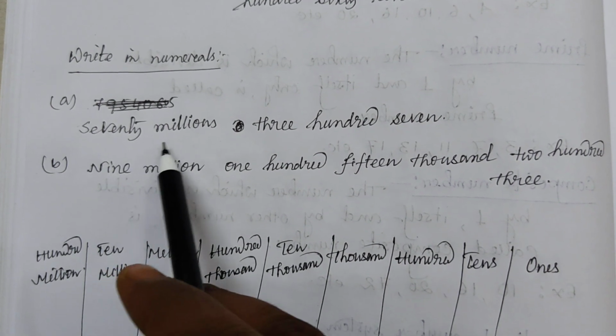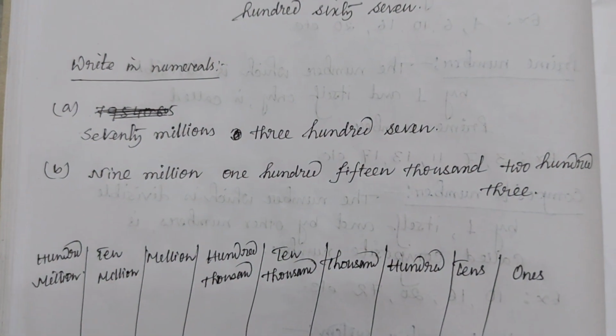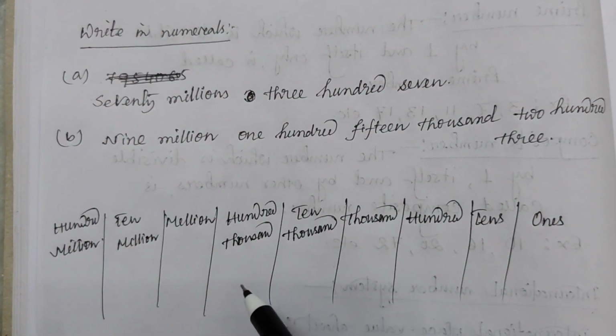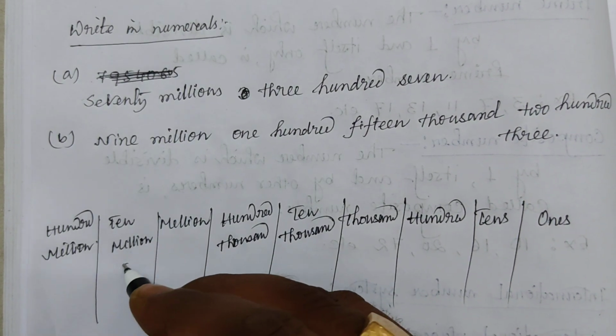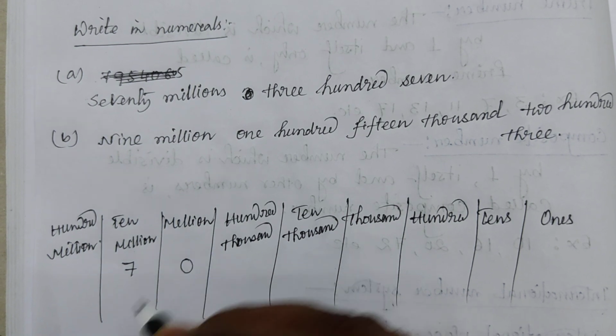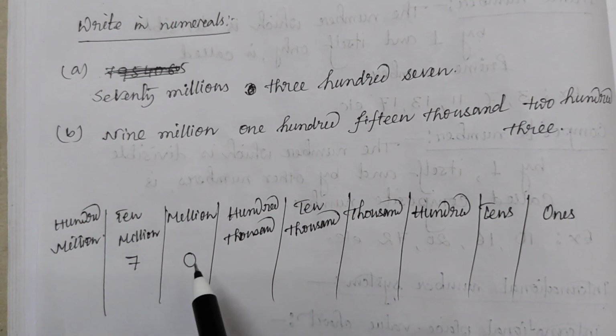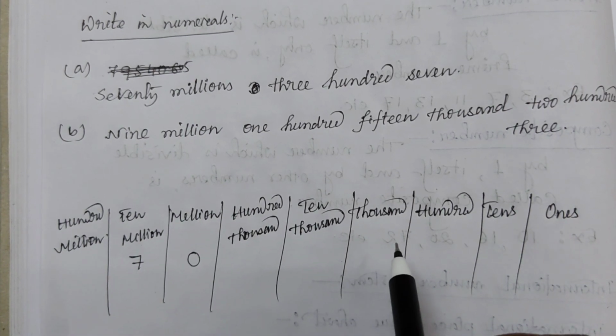Number A, 70 million 307. 70 million, so in 10 million it will be 7. In million it is 0. So 70 million 307.